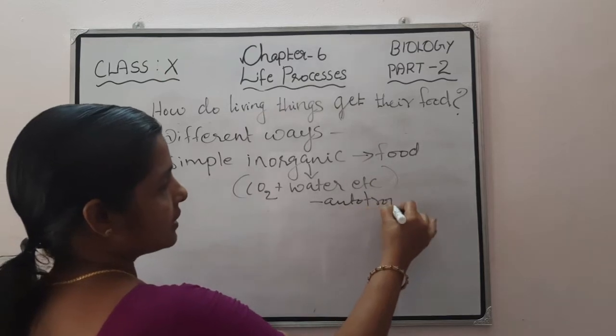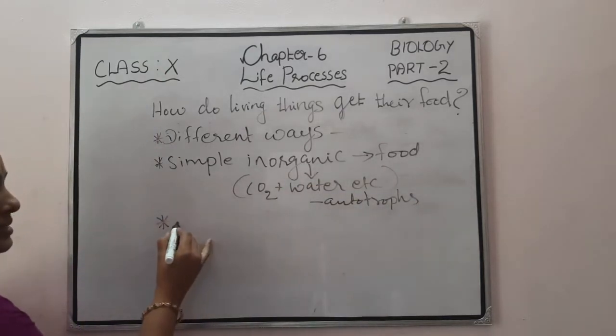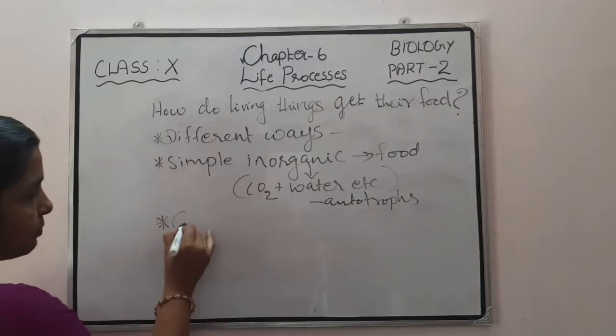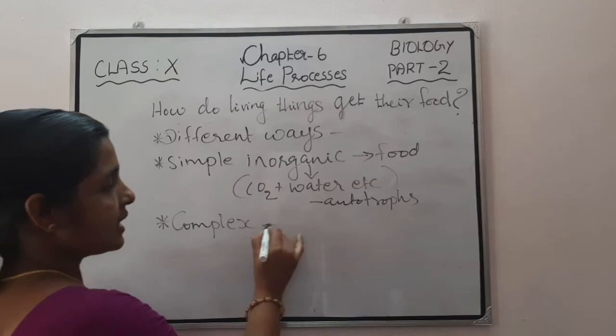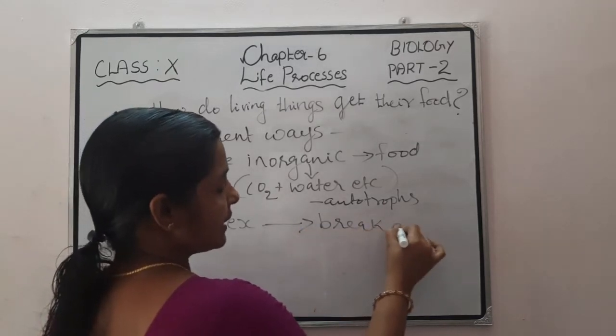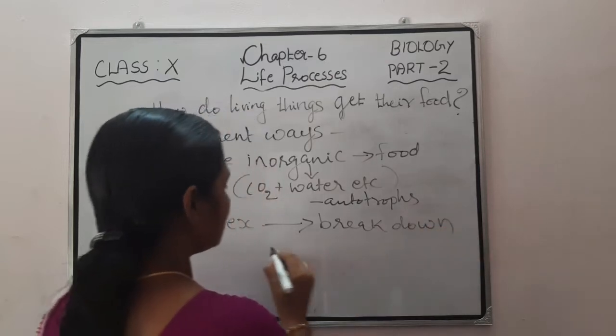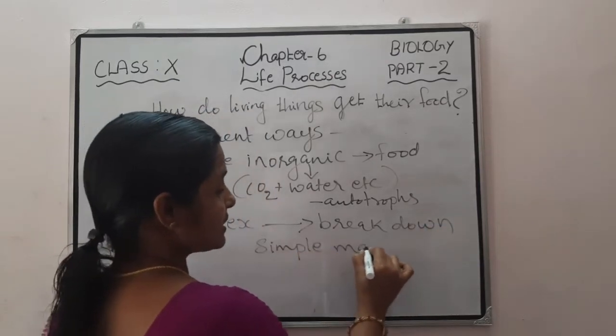But some other organisms utilize the complex food material. They utilize complex material and break it down into simple food materials.